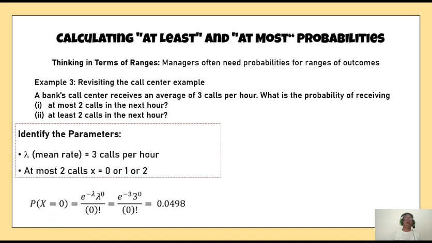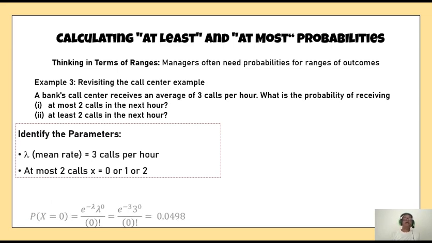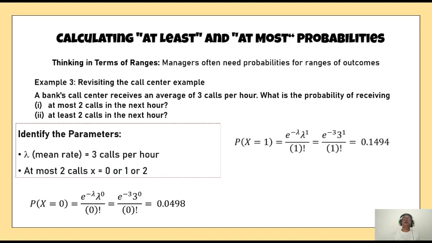So what is the formula for that? The formula is the same; we just have to calculate the probability of x equal to 0. I am not going to discuss it because we have discussed how to calculate the value from the Poisson distribution in the previous two illustrations. Then I also need to compute x equal to 1, because we are calculating at most 2 calls, that means 0, 1 and 2 calls. And then we need to compute x equal to 2 also. We find that it is 0.224. Now at most means I am satisfied with 0.